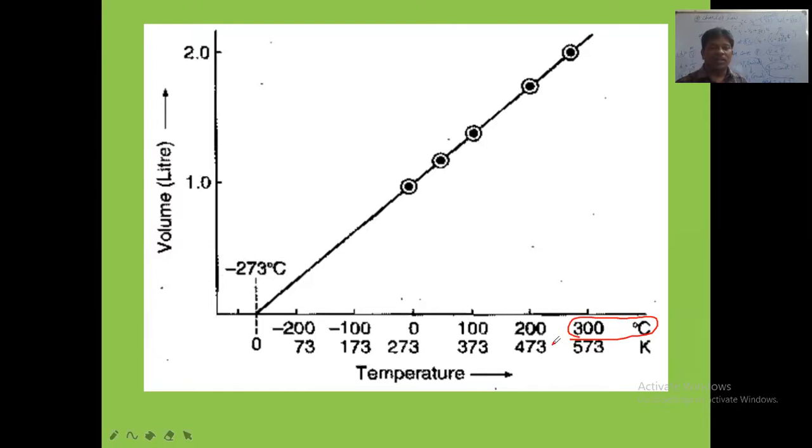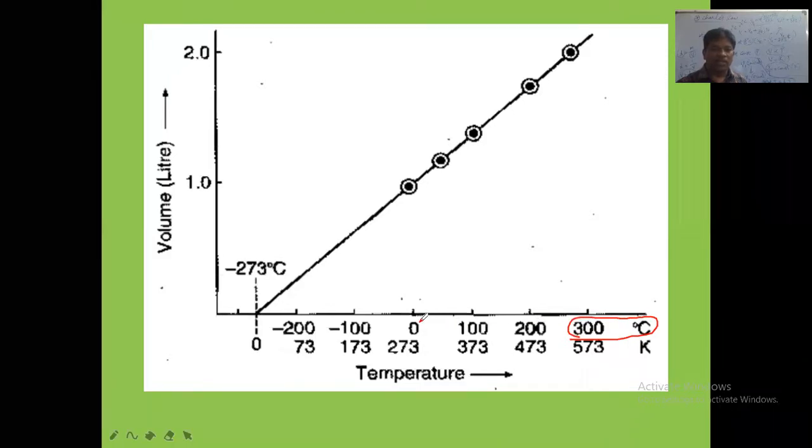Okay. So like this, on this x-axis, when you decrease the centigrade temperature from 300 to 200, 200 to 100, 100 to 0 degrees Celsius, 0 to minus 100, minus 100 to minus 200 degrees Celsius, and up to minus 273, if you cool the gas, its volume becomes 0.